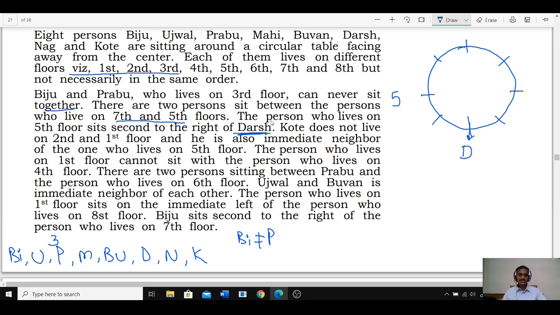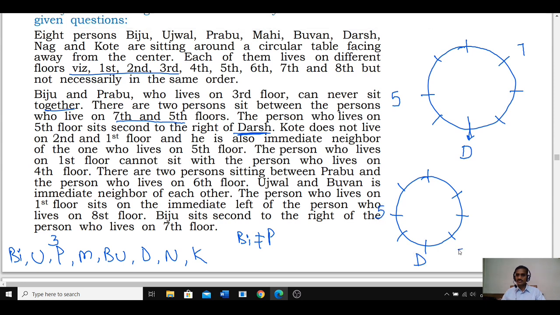Then there are 2 persons between 5th floor and the 7th floor. 5th floor, 7th floor, 2 persons ante 7th floor ikkade undochu or in this order. Hence there are 2 different possibilities. Second possibility kuda represent chestu, 1, 2, 3, 4, 5, 6, 7, 8. Now theirs is here. Now 5th floor is here. 2 persons between 5th and the 7th floor. 7th floor person is here.